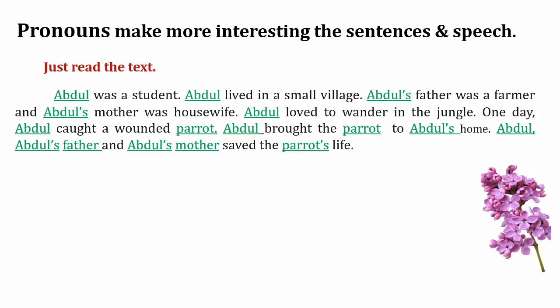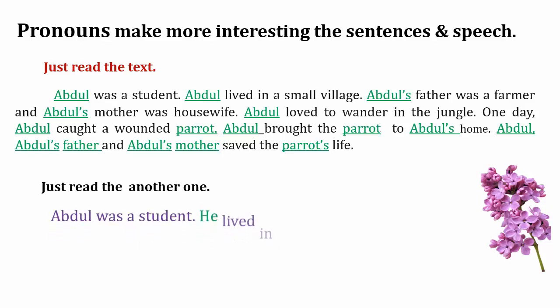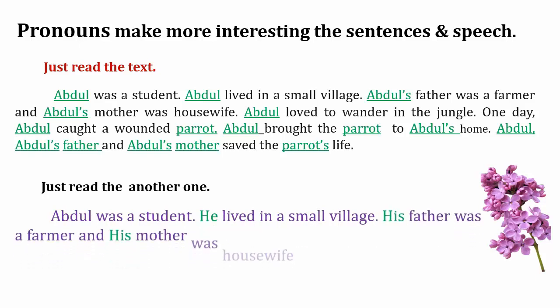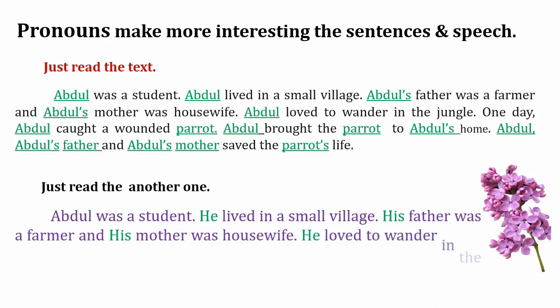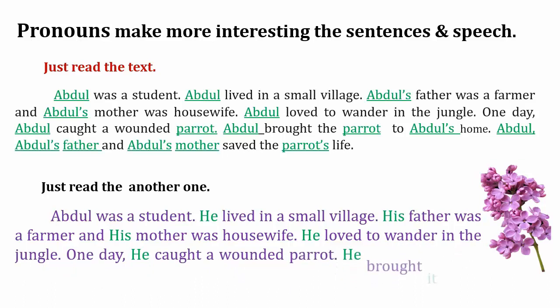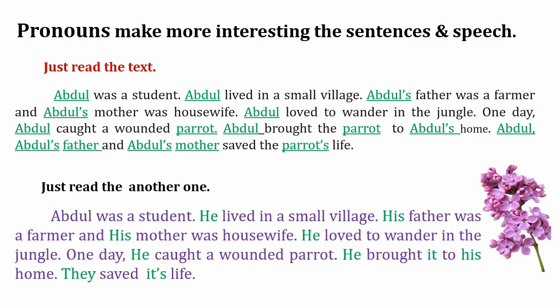Here, 1, 2, 3, 4, 5, 6, 7, 8, 9, 10. It means about 10 times we use the word Abdul. So just read the other one. Abdul was a student. He lived in a small village. His father was a farmer and his mother was a housewife. He loved to wander in the jungle. One day he caught a wounded parrot. He brought it to his home. They saved its life.